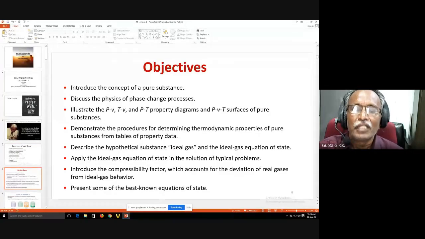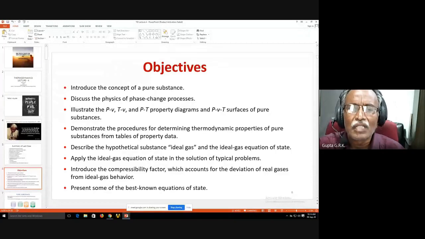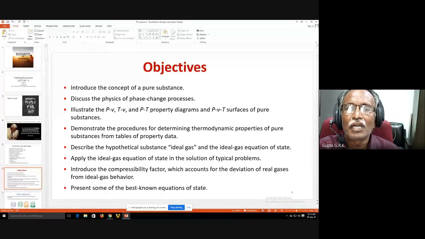And in this particular class, we introduced the concept of pure substance. Not introducing, actually, we already have discussed pure substance, which is of uniform and invariable composition. So what are the benefits of using or defining a pure substance?